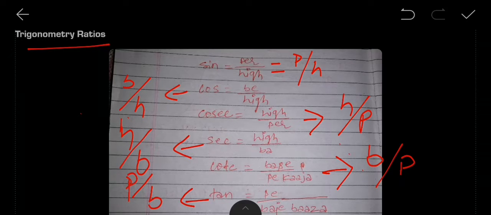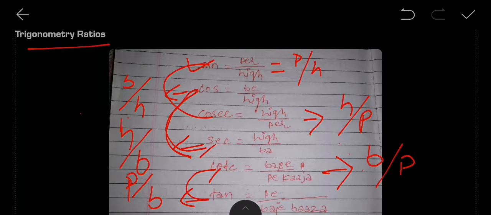Clear? If you look here, some things are opposite to each other. Cot and tan are opposite to each other, and sec and cos are opposite to each other. Cosec and sine are also opposite to each other. If you have learned any 3 of these, there are 6 components.